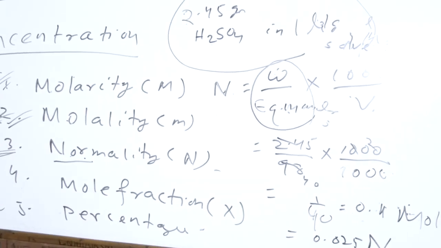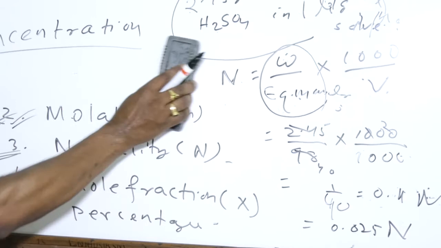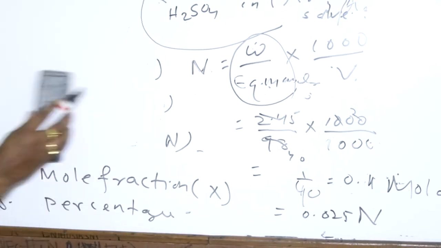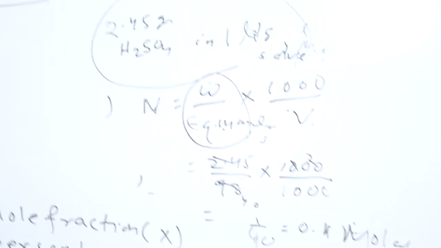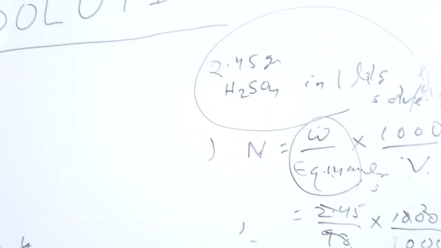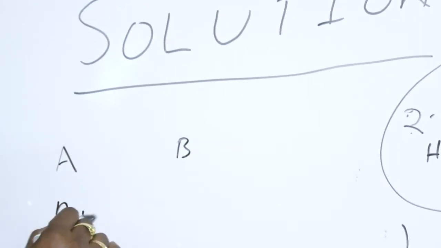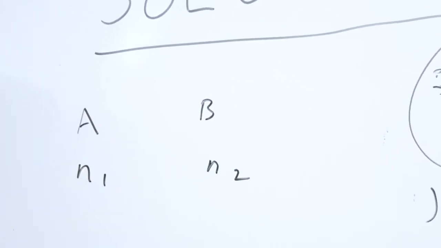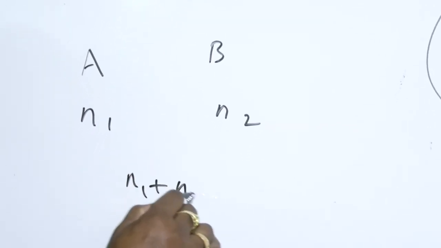Then next we come to the mole fraction. Mole fraction is the number of moles of a particular component present compared to the total number of moles present in the solution. Let's say the solution consists of two components, A and B. A has N1 mole and B has N2 mole. Then the total number of moles is N1 plus N2.